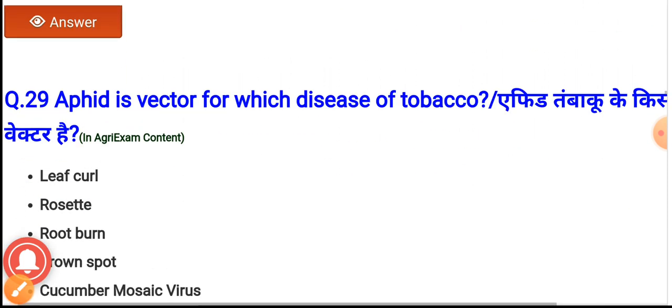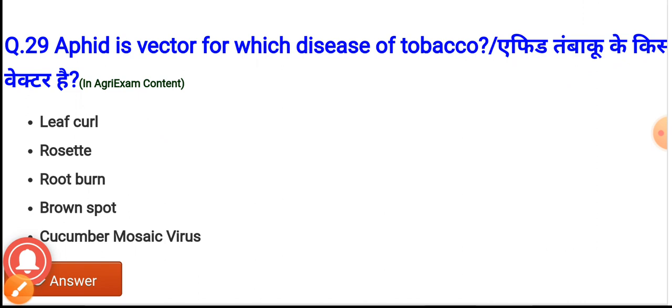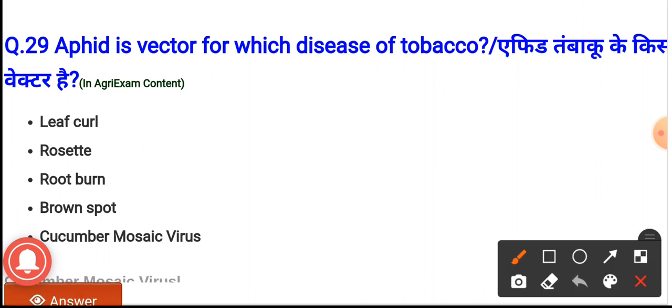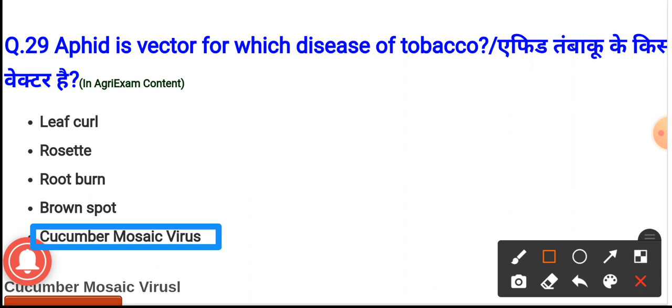Question number 29. Aphid is a vector for which disease of tobacco? The options are leaf curl, rosette, root burn, brown spot and cucumber mosaic virus. Option D is the correct answer, cucumber mosaic virus. For this disease, aphid is the vector.